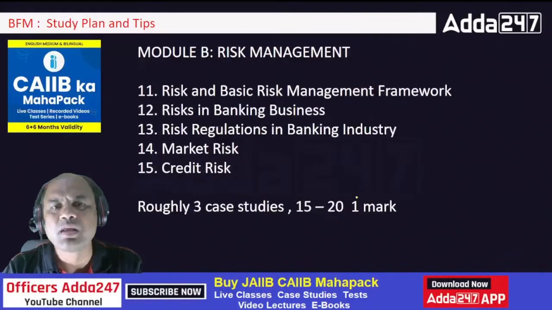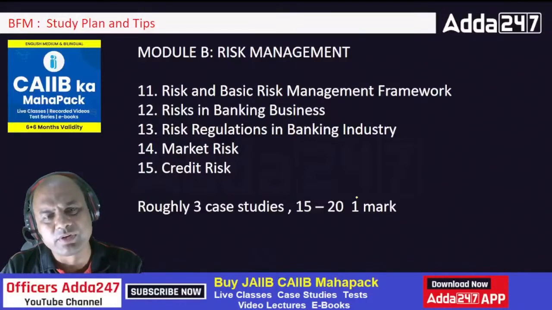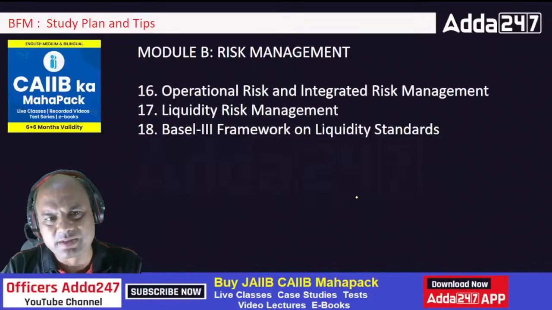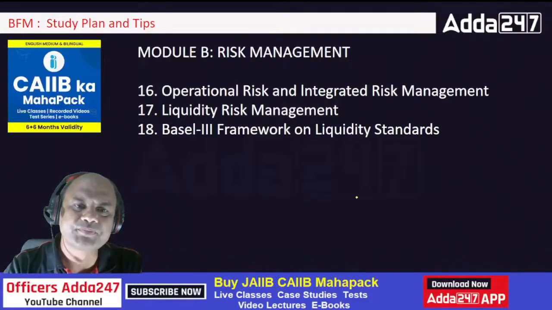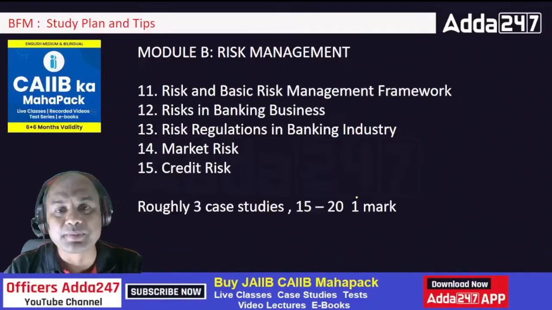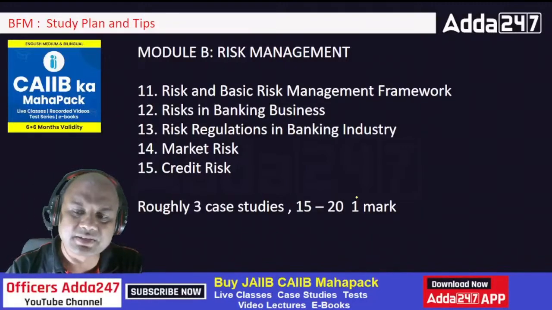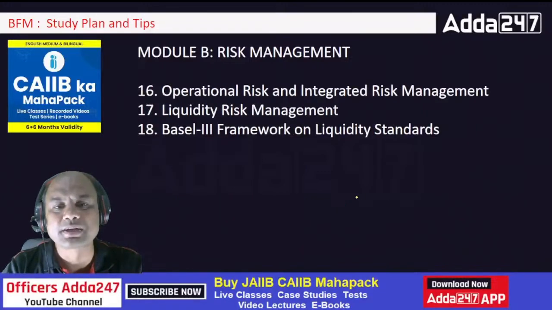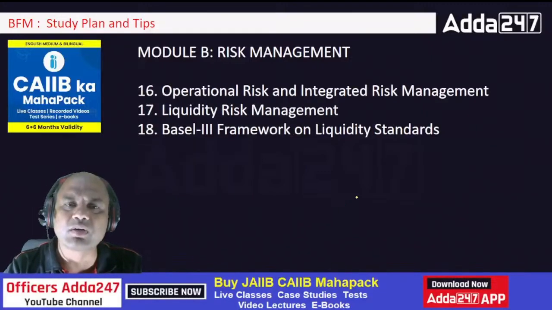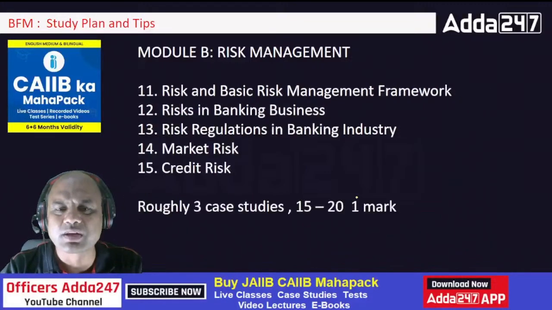Okay. Module B. Again you have 11 to 18 chapters. So risk and basic risk management framework, risk in banking business, risk regulations in banking, market risk, credit risk, operational risk, liquidity, Basel III, all these. So what are the numericals and what are the case studies?